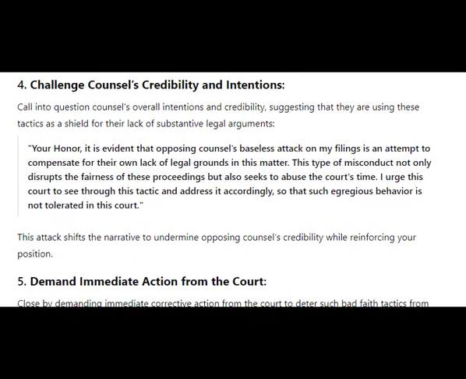Number 4. Challenge counsel's credibility and intentions. Call into question counsel's overall intentions and credibility, suggesting that they are using these tactics as a shield for their lack of substantive legal arguments.